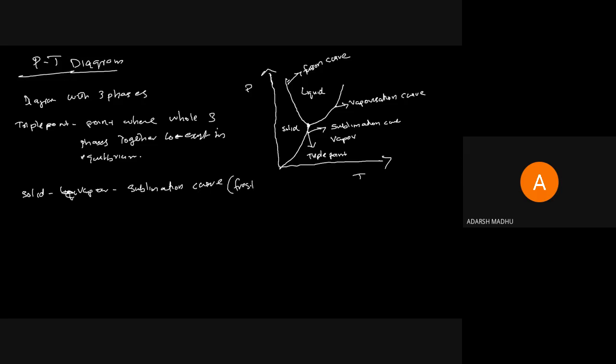Frost line, where it is the curve we will get by joining the points related to the relation of solid and vapor.